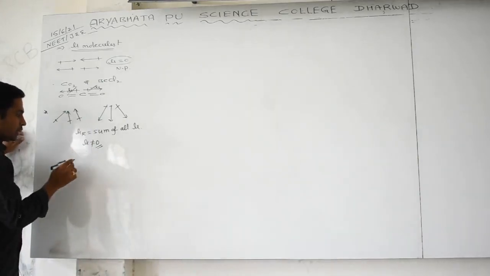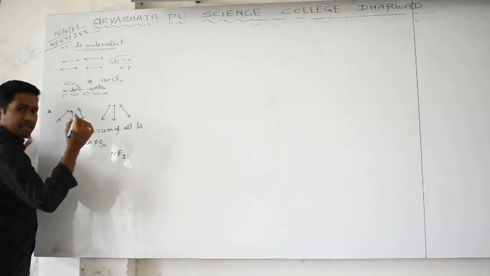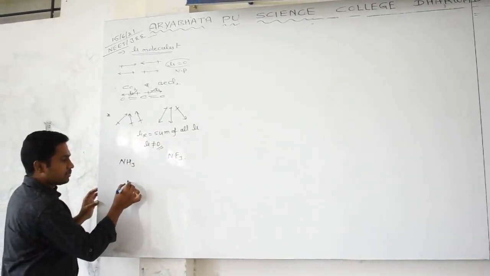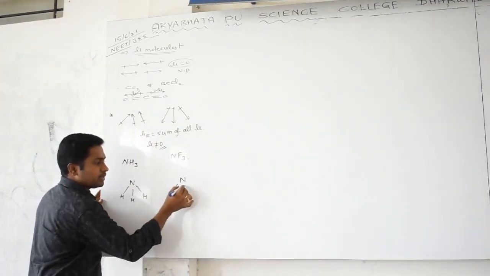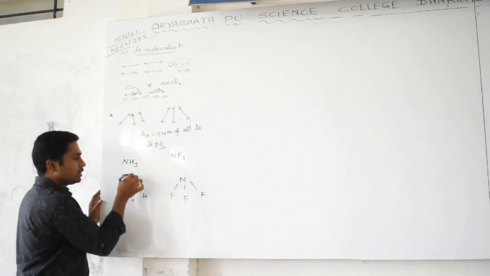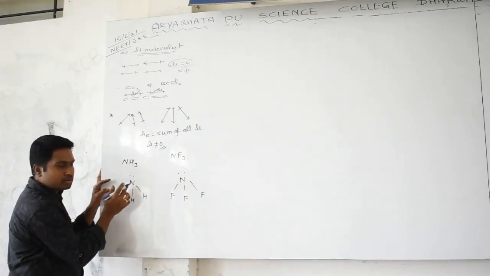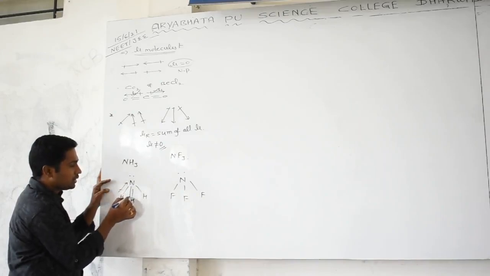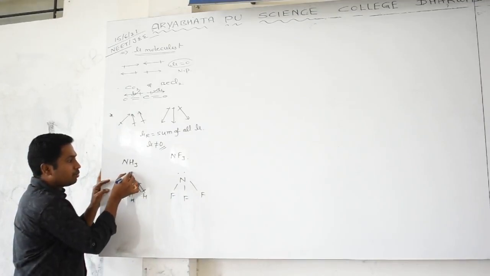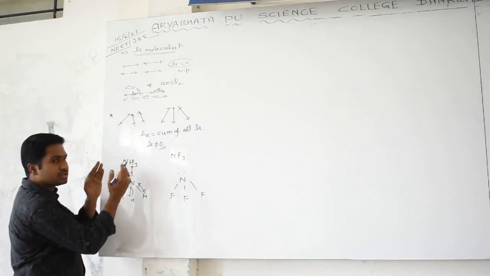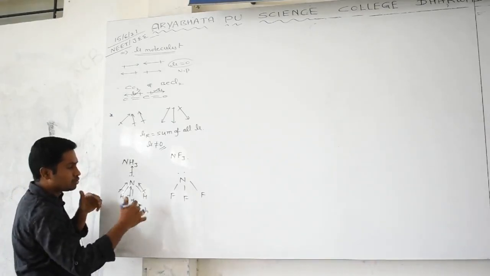For this, I will tell you one example. If you take NH3, NH3 and NF3 will be there. NH3 is pyramidal in shape and NF3 also has the same pyramidal shape. Both have lone pairs on them. Out of nitrogen and hydrogen, which is more electronegative? Nitrogen. That is why the bond moment is towards nitrogen in the 3 bonds. This is an important bit, actually, in theory also. The lone pair creates a dipole moment away from the central atom. Did you observe? All are in the same direction. That is why the resultant dipole moment will be maximum or high, because all act together.